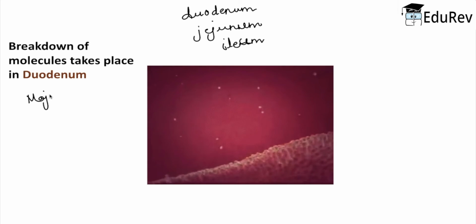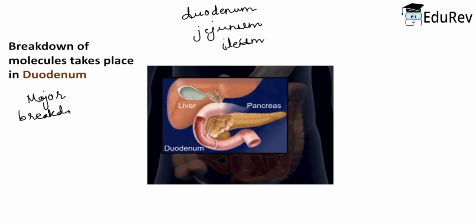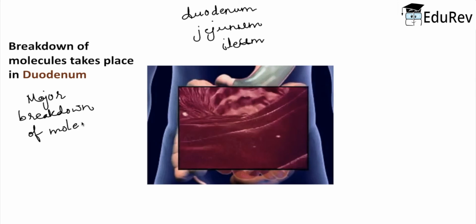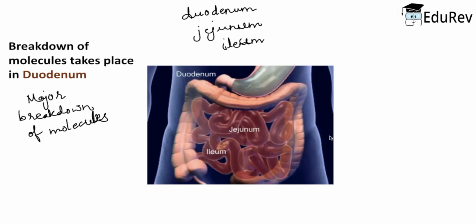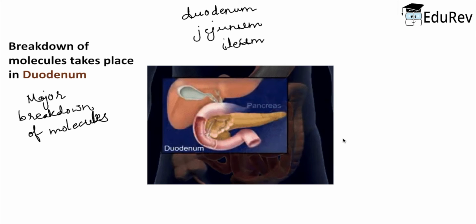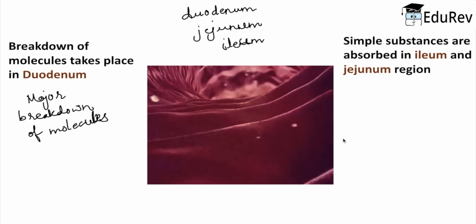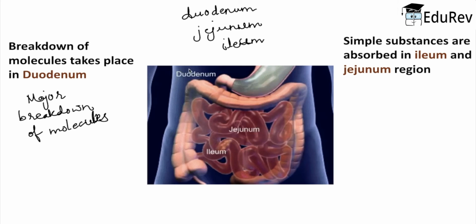So here I will write down that the major breakdown of molecules takes place here. Yes, it takes place inside the duodenum. Now, the simple substances that are broken down are absorbed in the ileum and jejunum region of the small intestine.